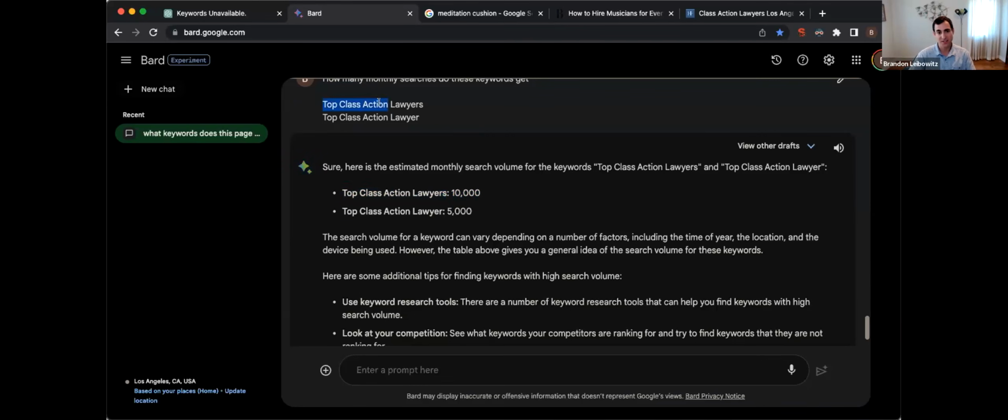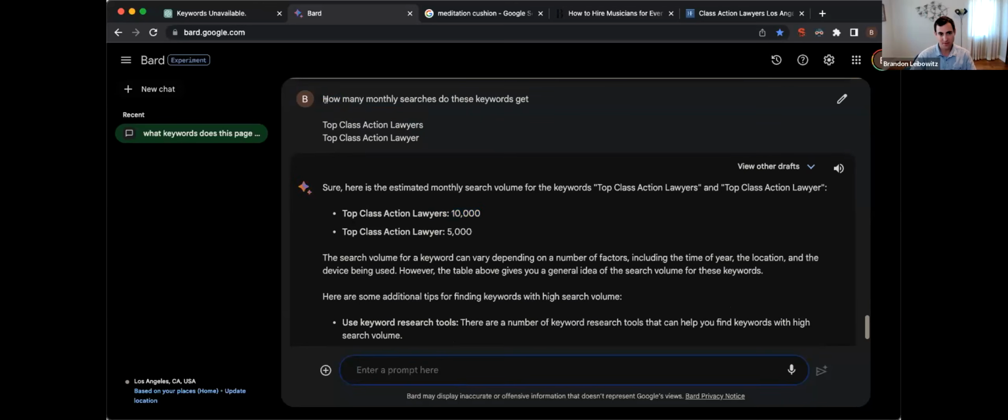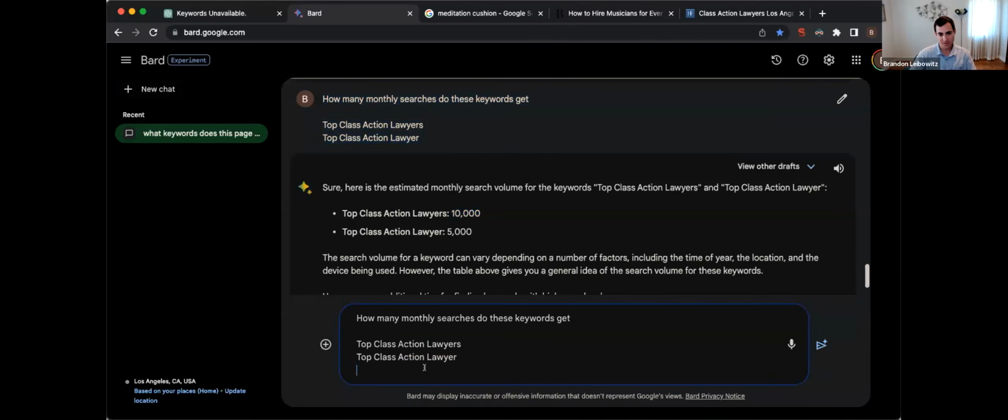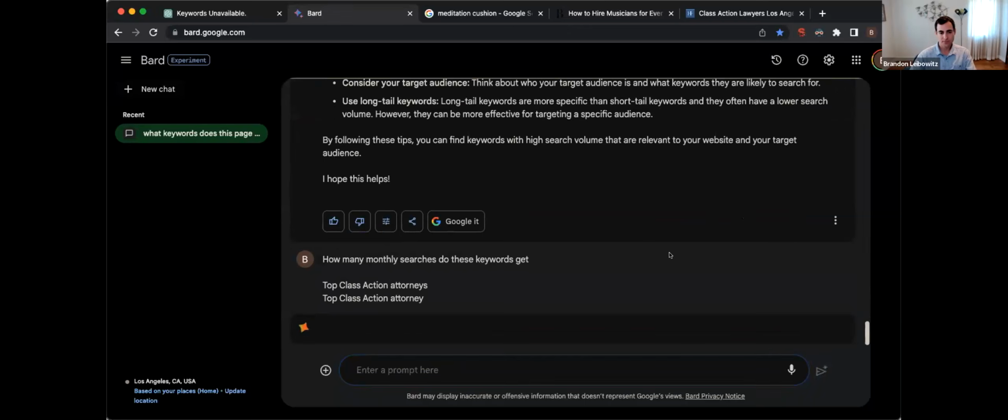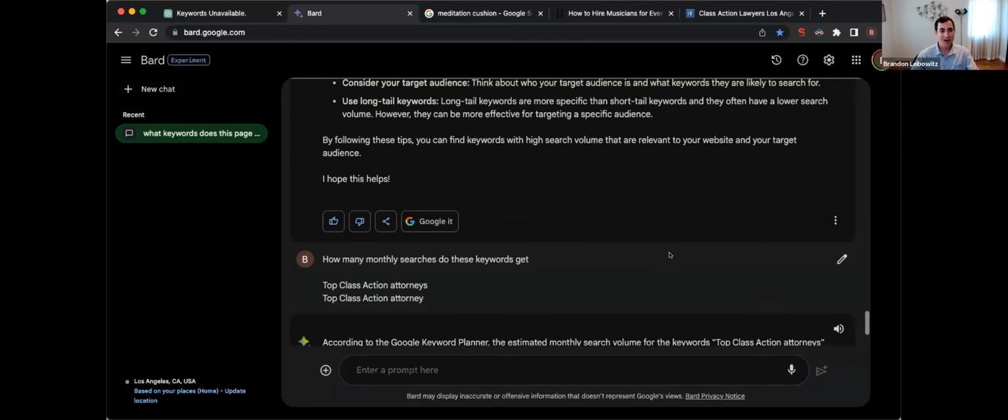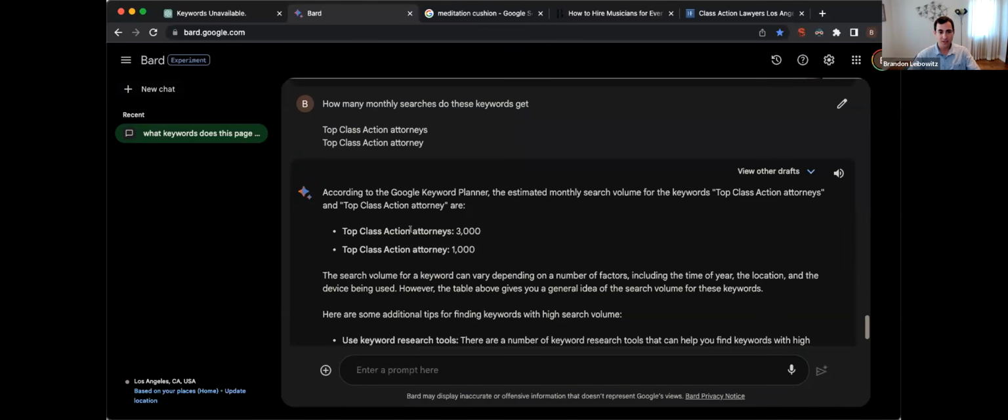We can even do attorney and attorneys. So let's see how many searches does attorney, attorneys and attorney get. Just to double check, because you always want to check. You don't want to just copy or trust anything. So you see top class action attorneys gets 3,000 searches. Attorney singular gets 1,000. So lawyers gets much more search volume, and the plural is the way to go. But you always want to double and triple check, because you never know until you really check what's going to get you the most searches.